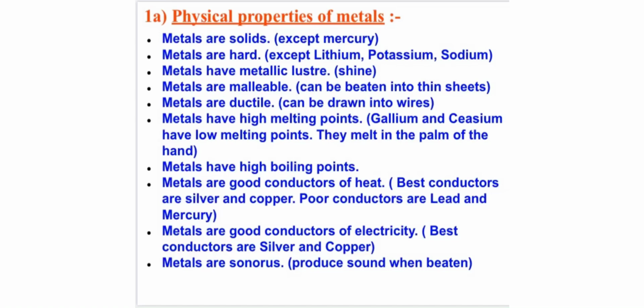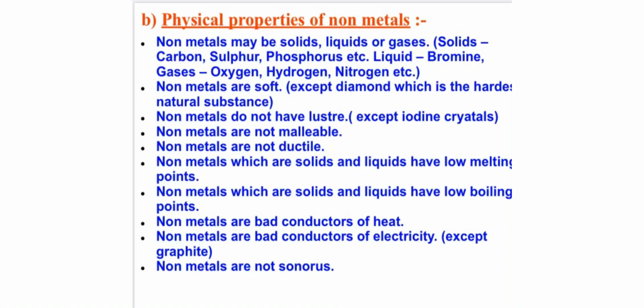Metals are good conductors of electricity. Copper and silver are also considered as the best conductors of electricity. Next, metals are sonorous. Sonorous means they produce a ringing sound on striking. The musical instruments are made up of metals.